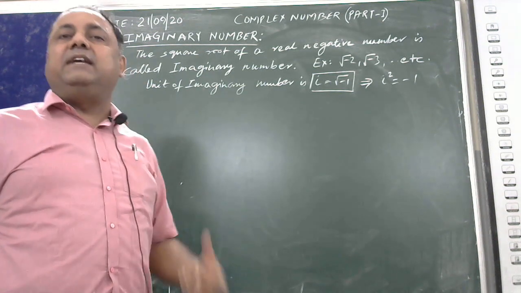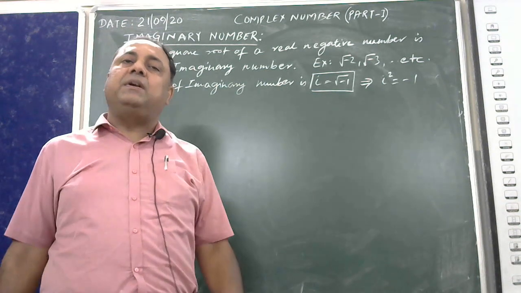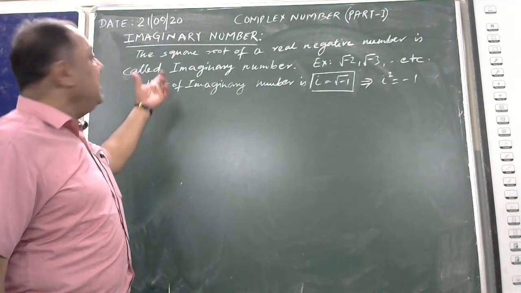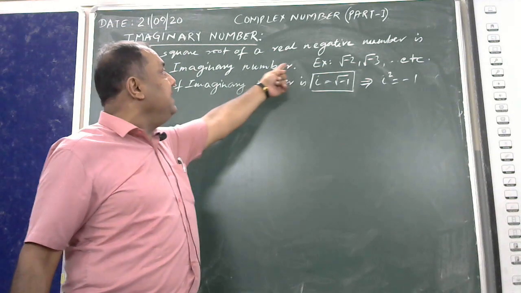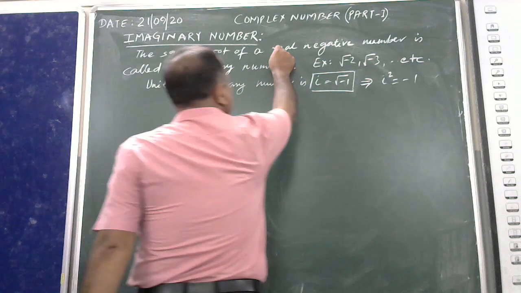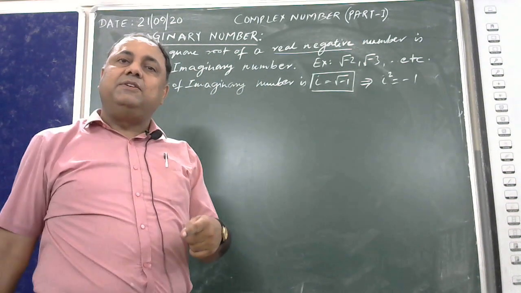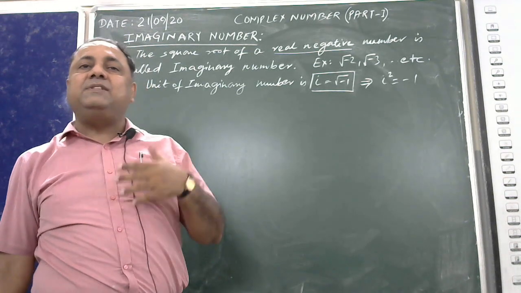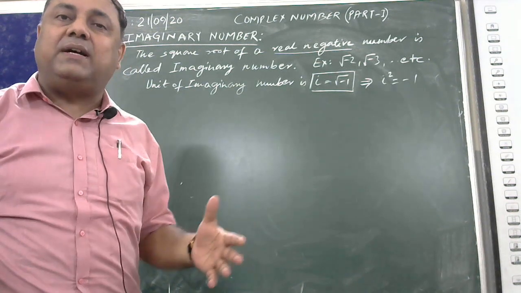What is exactly an imaginary number? First and foremost, we need to understand. Now, the definition of an imaginary number is the square root of a real negative number. Real negative number. The number is real. 2 is a real number, 3 is a real number, 4 is a real number, and so on. The real number concept is known to us.